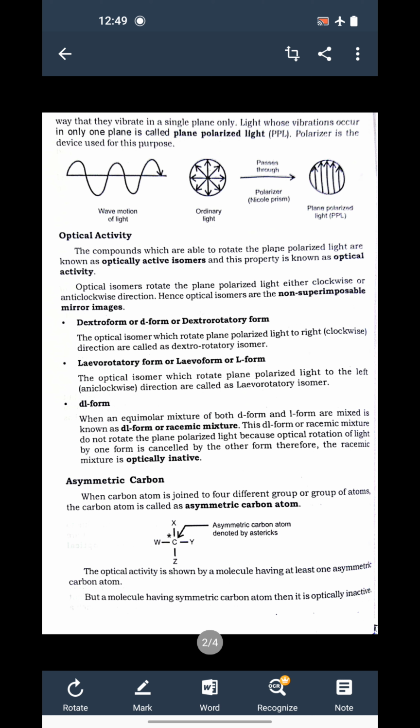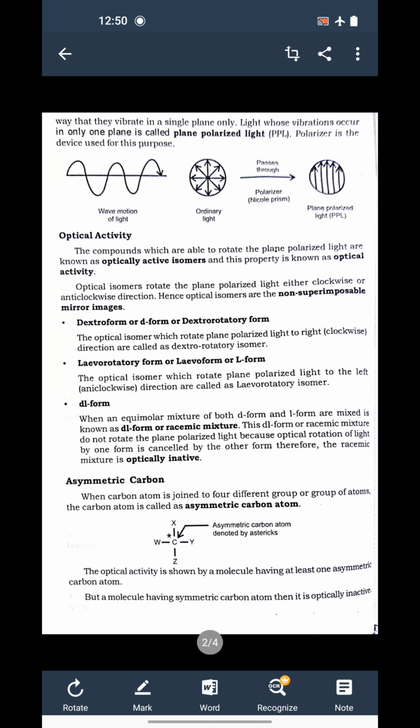So D form tries to rotate PPL to the clockwise direction, and L form equally tries to rotate PPL to the left or anti-clockwise direction, and therefore both activities get cancelled, and therefore the racemic mixture is optically inactive.